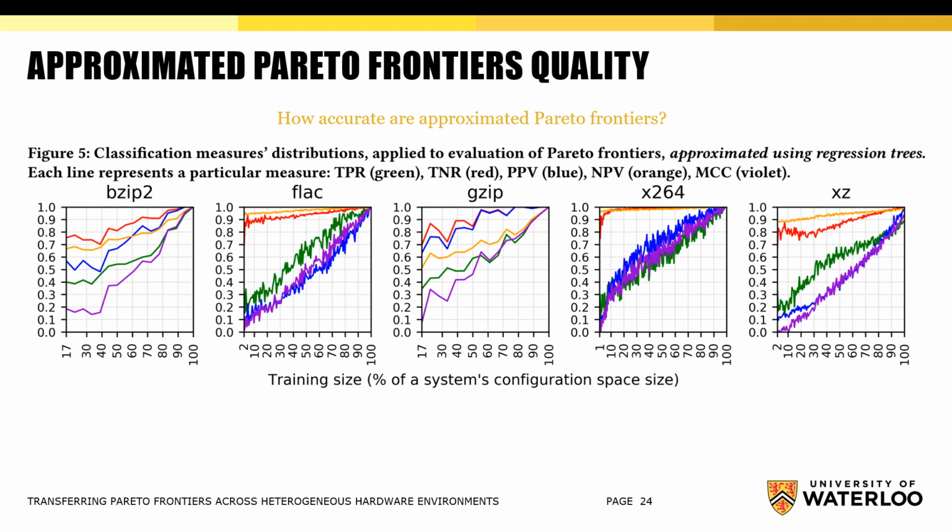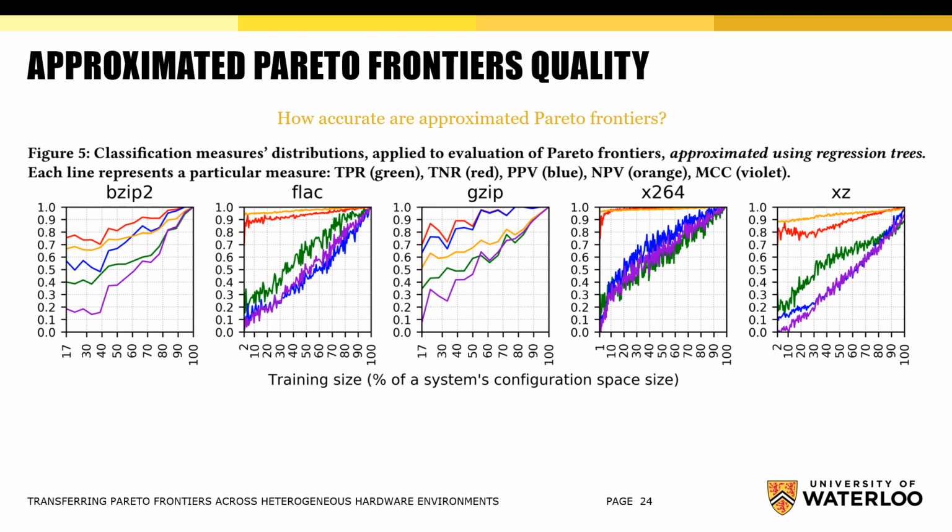We can also see that for FLAC, X264 and XZ software systems, true negative rate and negative predictive value measures, marked by red and orange respectively, have very high values even for small sampling sizes. This happens because the total amount of Pareto optimal configurations is much smaller than non-optimal ones.